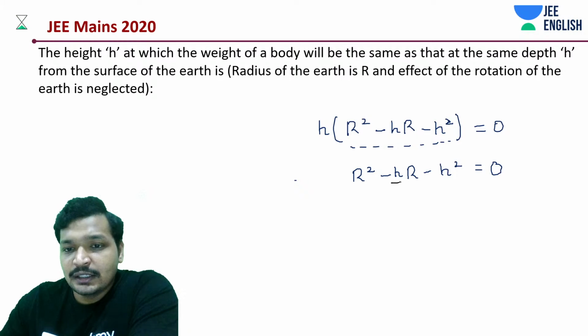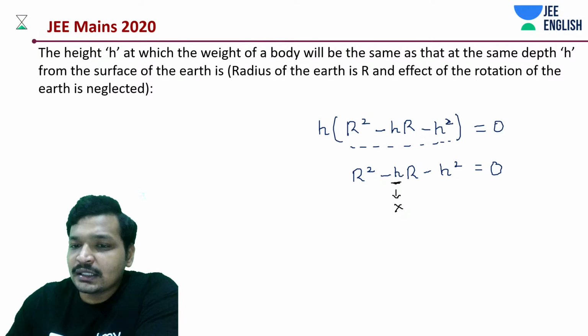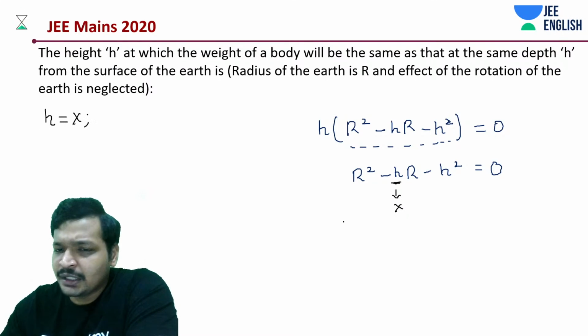Like this. This is x. H is x. That means this is x square. So let's do a thing. Let's rewrite the equation. Say that h is equal to x. If you have any difficulty, this is something that you can definitely do in your exam if you feel confused.